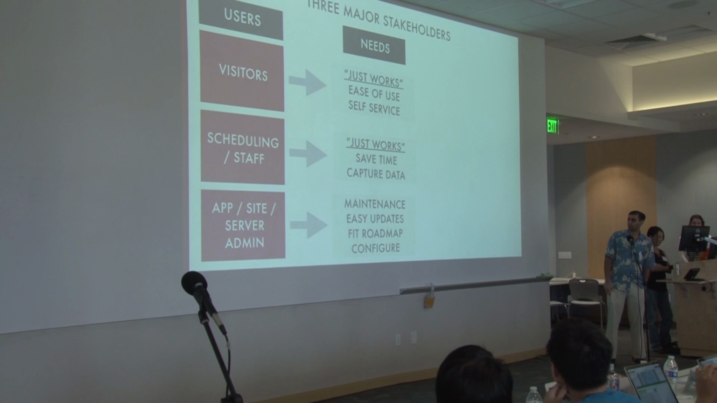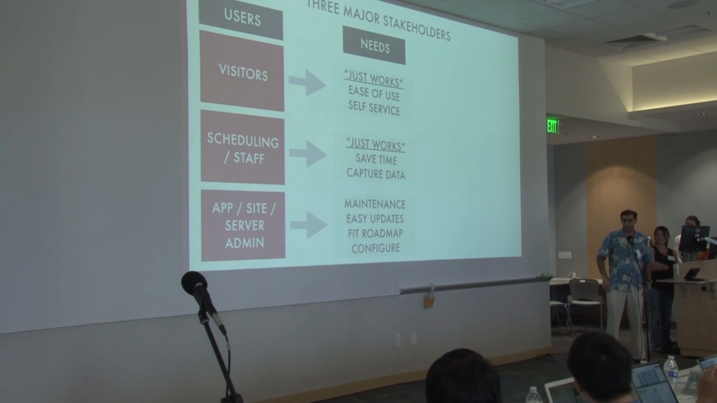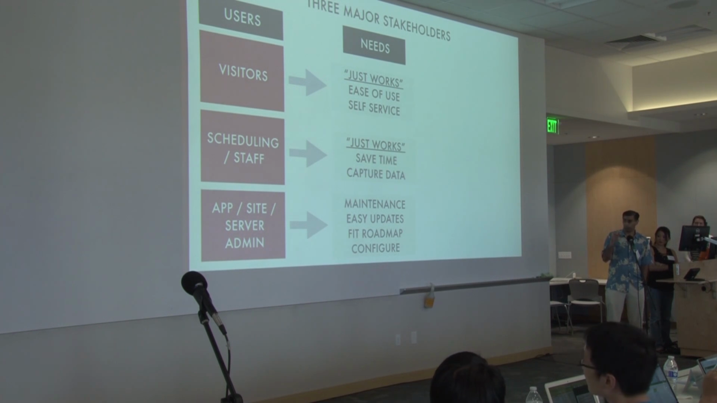Next slide. And finally, the most important people, well, maybe not, the often forgotten people, the app side and server admins. 80% of the cost of an app is in maintenance, sometimes as high as 95%. So what you're seeing today, it almost doesn't even matter in the long term. That's why one of the things that's very important to me is ease of maintenance, easy updates, fitting the technology roadmap for the state of Hawaii, and making it configurable. So when you have to make a small change, you don't have to write any code. You can just change it through the system.